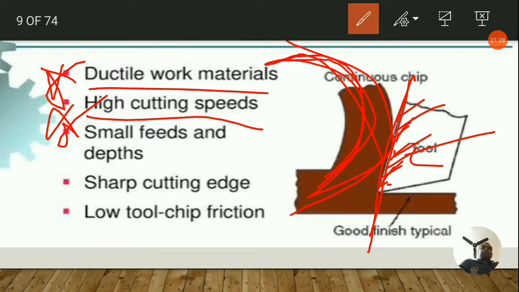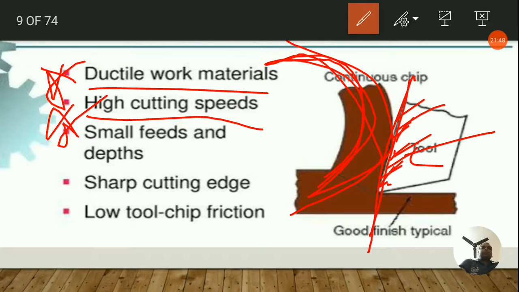It can be assumed that each layer of metal flows along the slip plane till it is stopped by work hardening. Each of these layers gets welded to the previous ones because of the high temperature, thus forming a continuous chip. So you can guess how the continuous chip is formed.